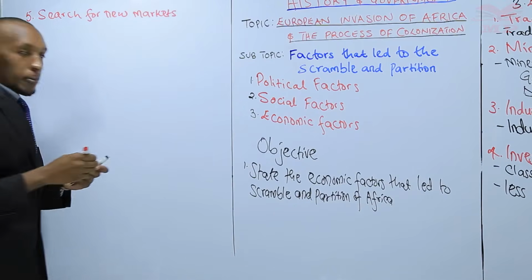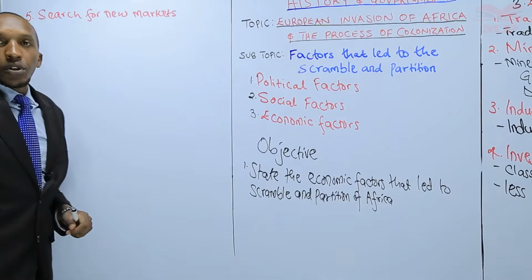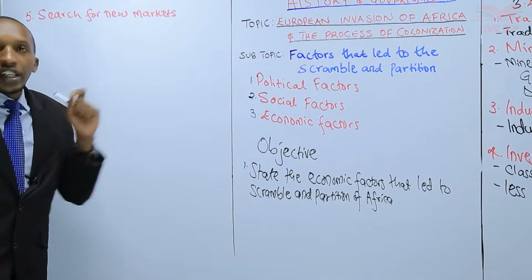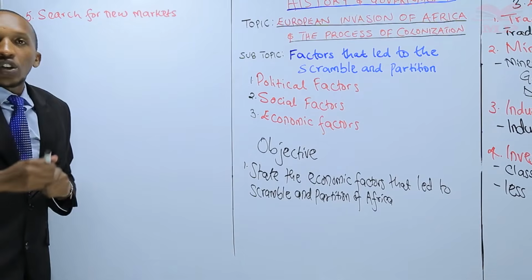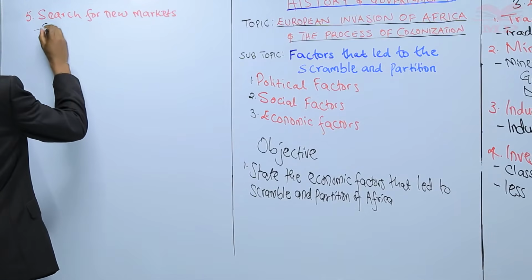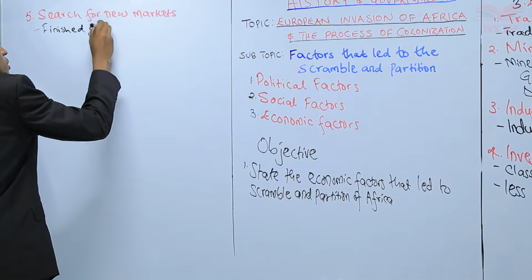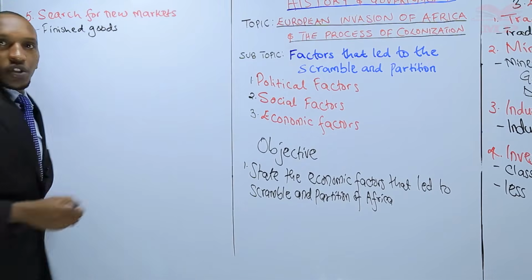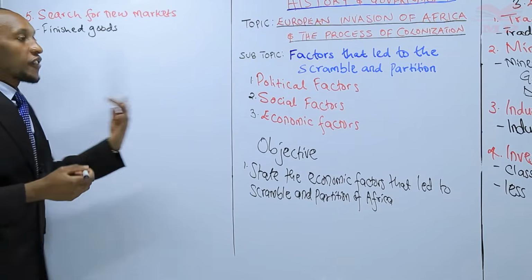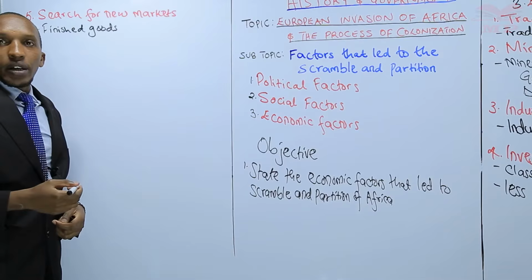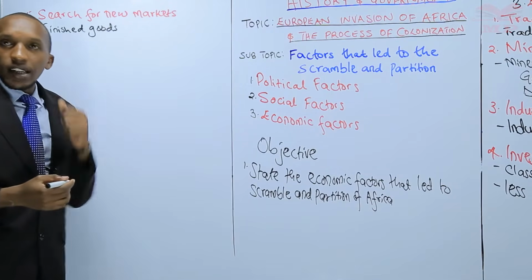Search for new markets. So with industrialization in Europe, with development of more industries, there were more finished goods that needed to be sold. The European population could not provide enough market for the goods that had been produced.